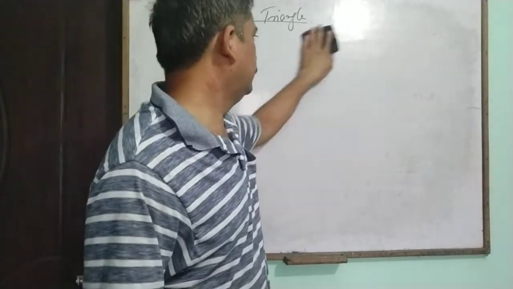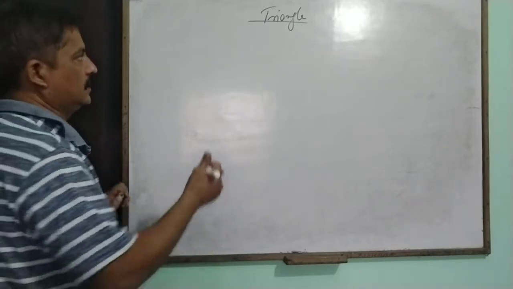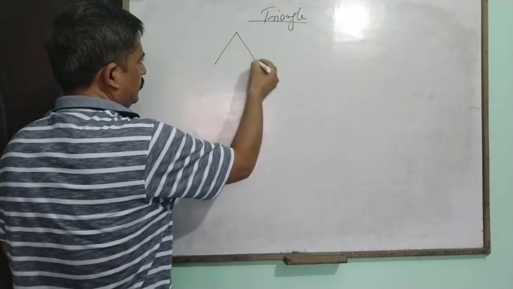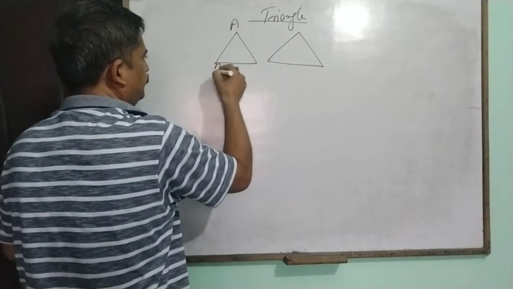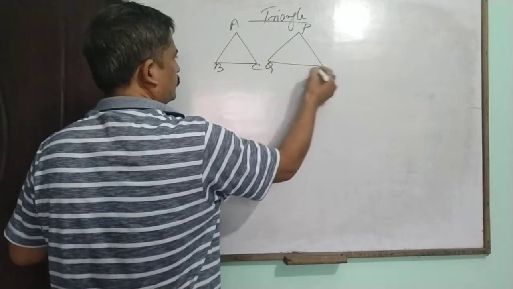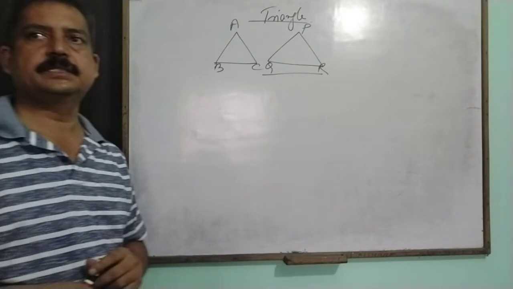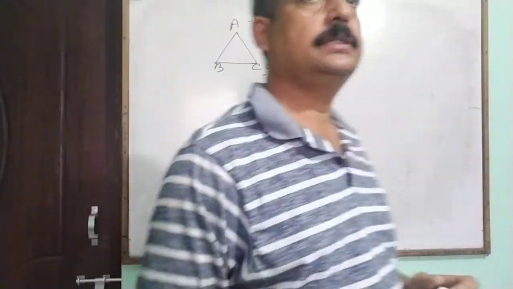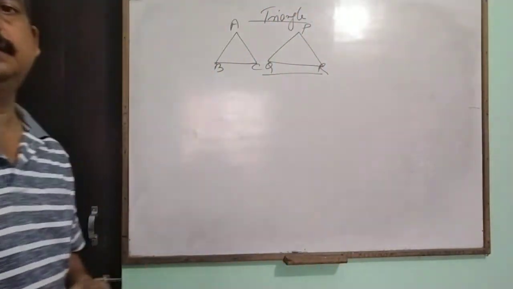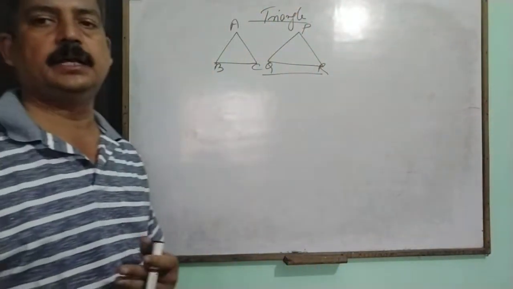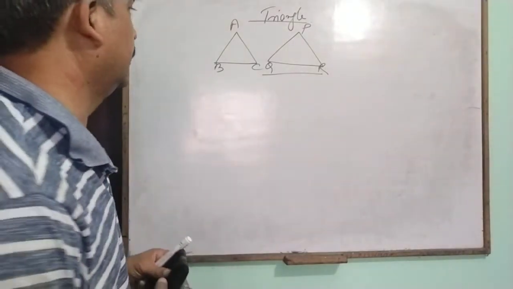So in triangles, how are two triangles congruent? In this chapter we discuss how two triangles can be congruent. So first of all we discuss how to make a triangle, and what the conditions are for making a triangle.